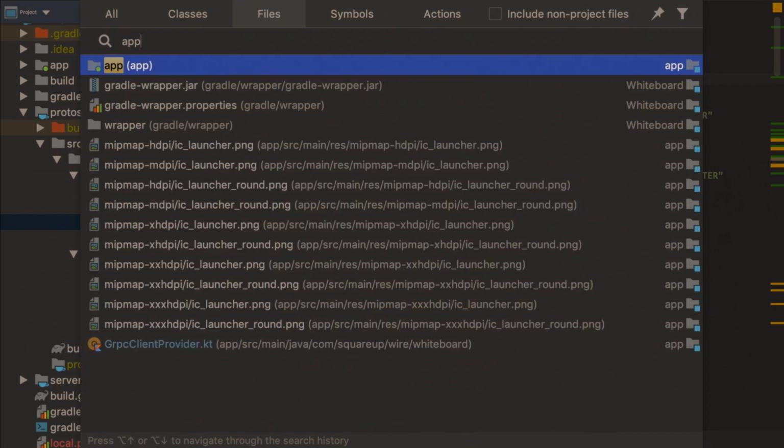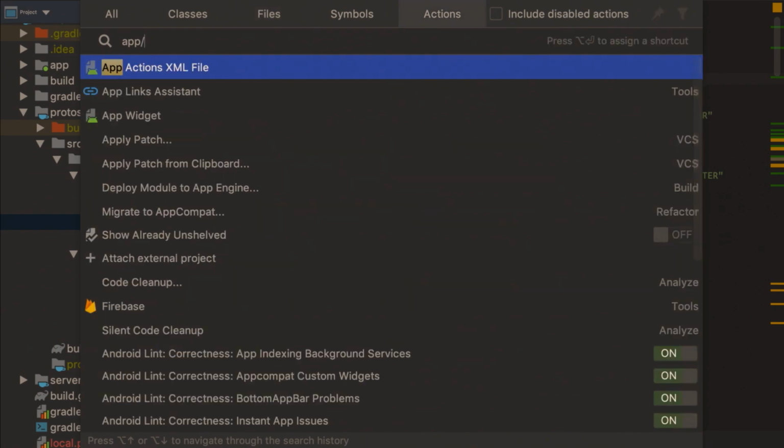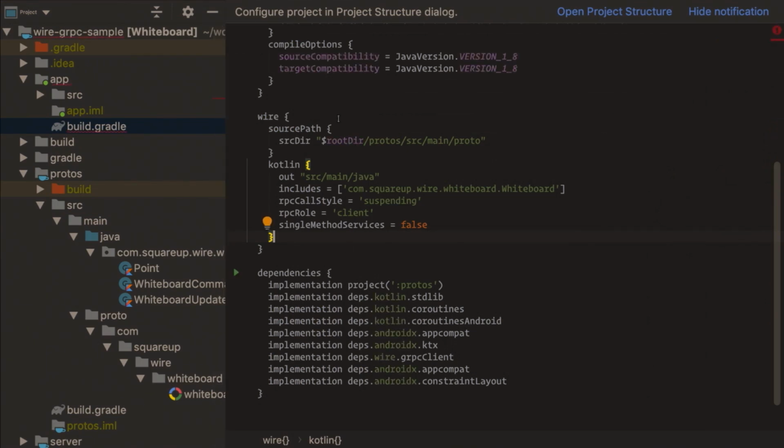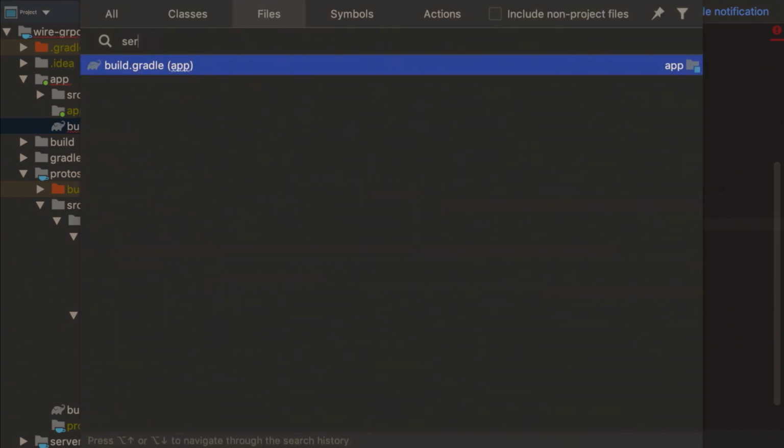Then let's go to the app. We define where the protos are, which are backed in the protos module. Here, we don't care about the messages. We just want the whiteboard RPC, so we include it. We want some suspend client, and we don't care about this. The server would be,